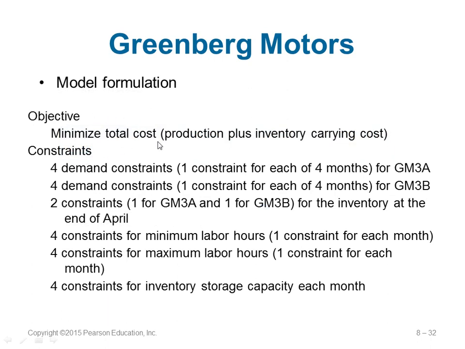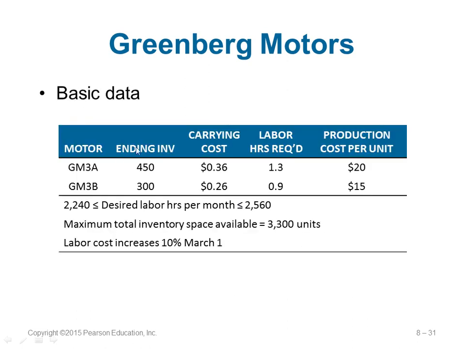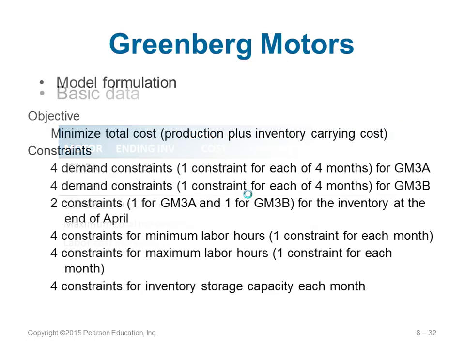Importantly, we want to reduce the total cost. How? Total cost is made up of production cost plus the inventory carrying cost, which is how much you carry, how much you are holding in your warehouse. There are 4 demand constraints, one for each month, for GM3A. There will be 4 demand constraints, one for each of the 4 months, for GM3B, the other model. There is one constraint for GM3A at the end of the 4th month, and also for GM3B: the ending inventory at the end of the 4th month for each one.